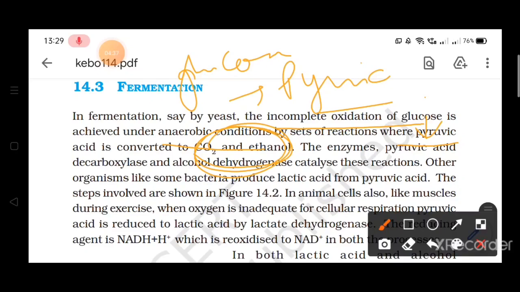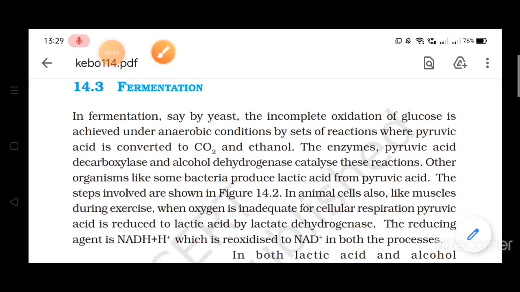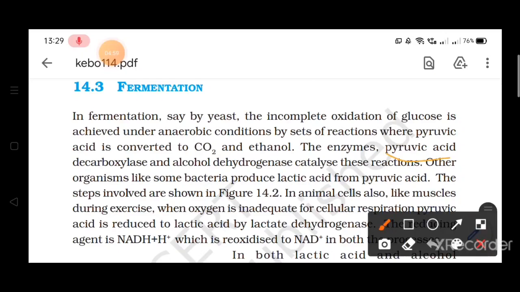Now as we know, whatever biochemical reactions are taking place in our body, they take place in the presence of enzymes. So the enzymes which are responsible for this production of carbon dioxide and ethanol are pyruvic acid decarboxylase and alcohol dehydrogenase. So pyruvic acid decarboxylase and alcohol dehydrogenase are the two enzymes which are responsible for the conversion of pyruvic acid into ethanol.